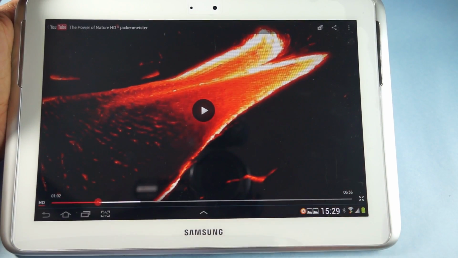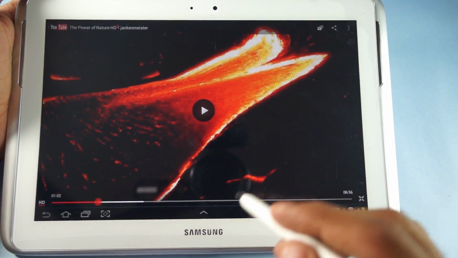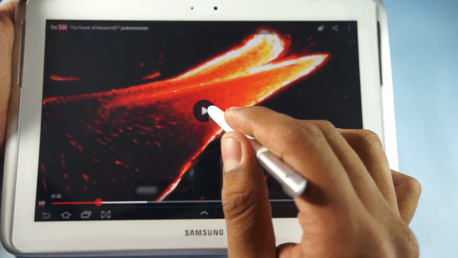So we'll try to move the video back and forth in a faster instance to check whether the processor lags or is quite good in speed.